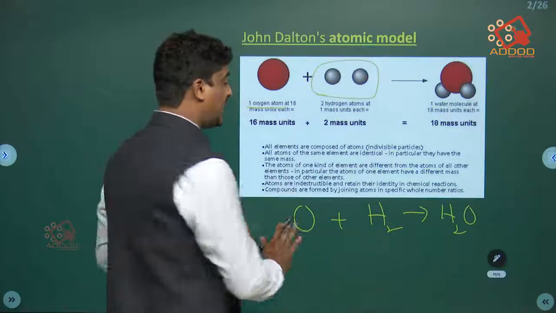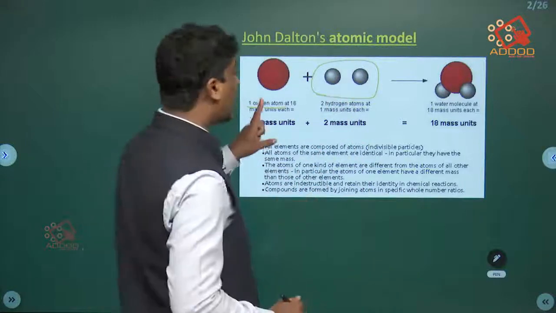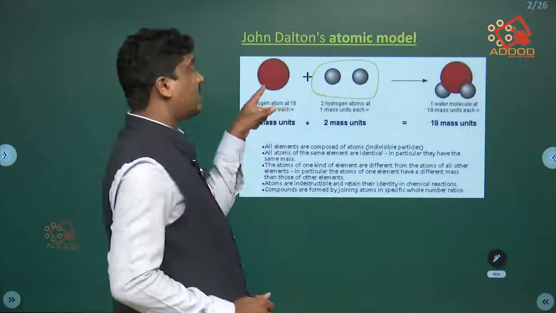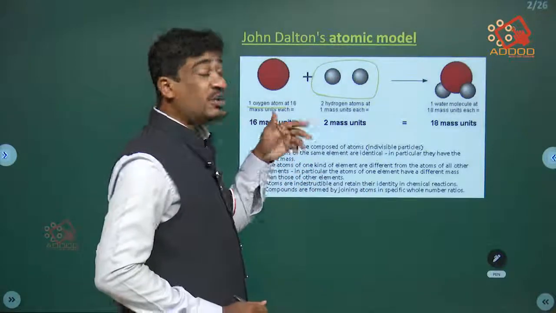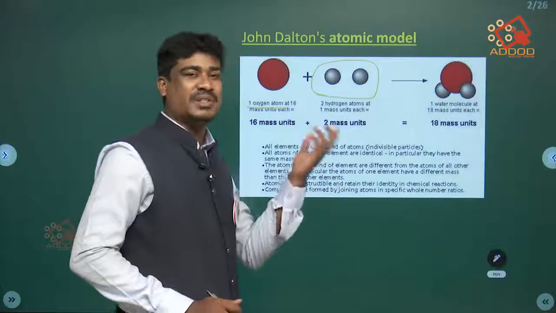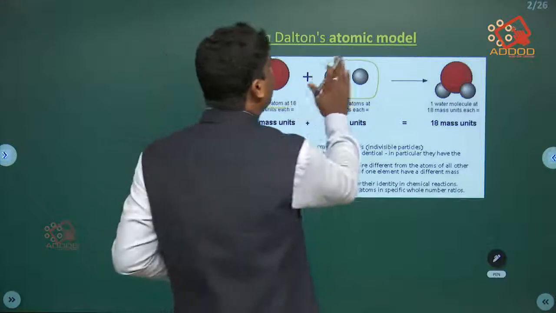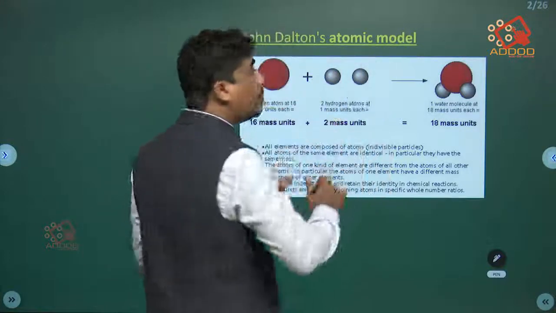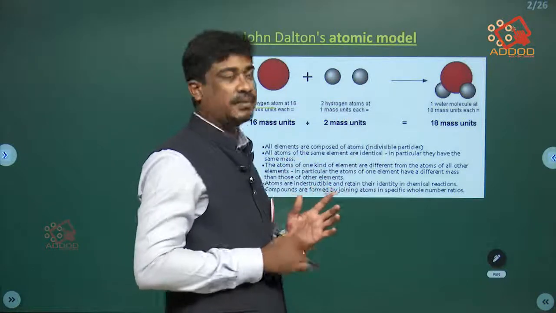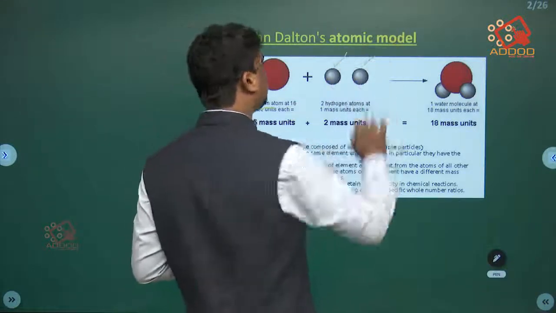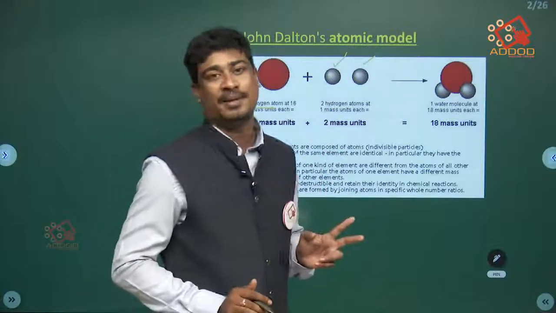This is explained according to Dalton's atomic model. One oxygen atom is represented as a single spherical ball, red color. Here the two hydrogen atoms are going to react with the oxygen atom. Two hydrogen atoms means atoms of the same molecule. H2 is a molecule, so two hydrogen atoms only. So these are similar, and for that he gave the same color to those two balls.